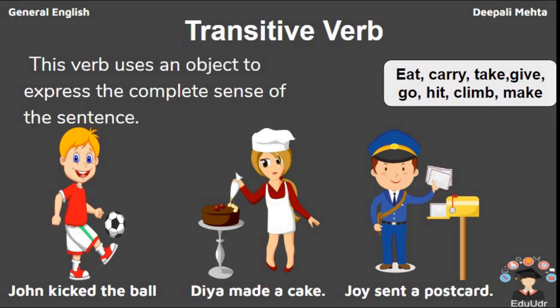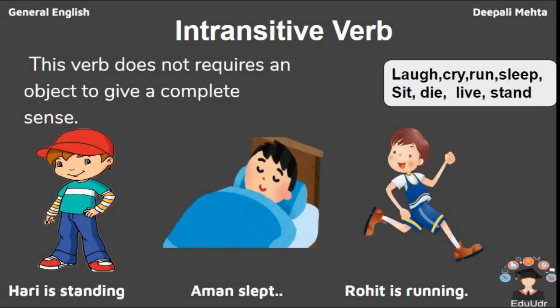Now, the next comes intransitive verb. This verb does not require any object to give a complete sense. It is just the opposite of transitive verb because you do not need to ask the questions what or who on the verb. Hari is standing. Now, Hari is standing on the floor or on stairs or anywhere, it does not matter to us. It is complete that Hari is standing.